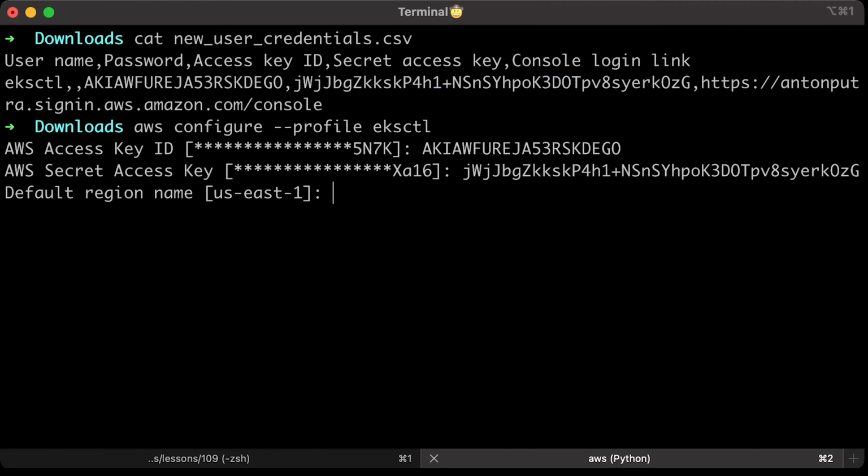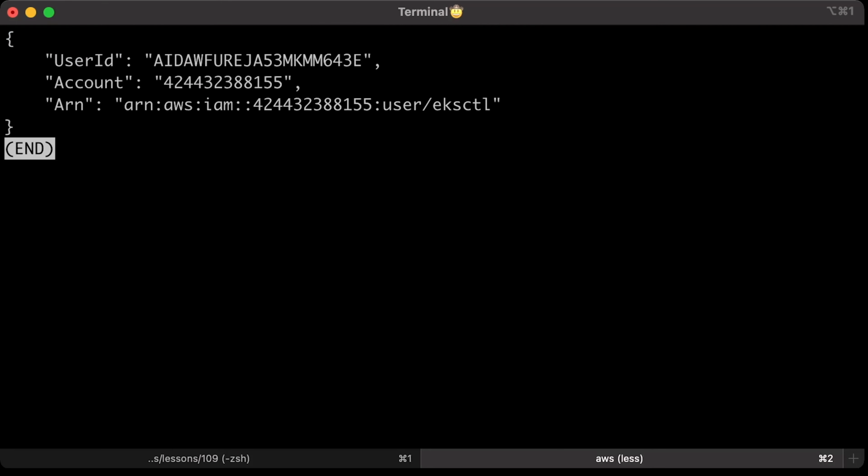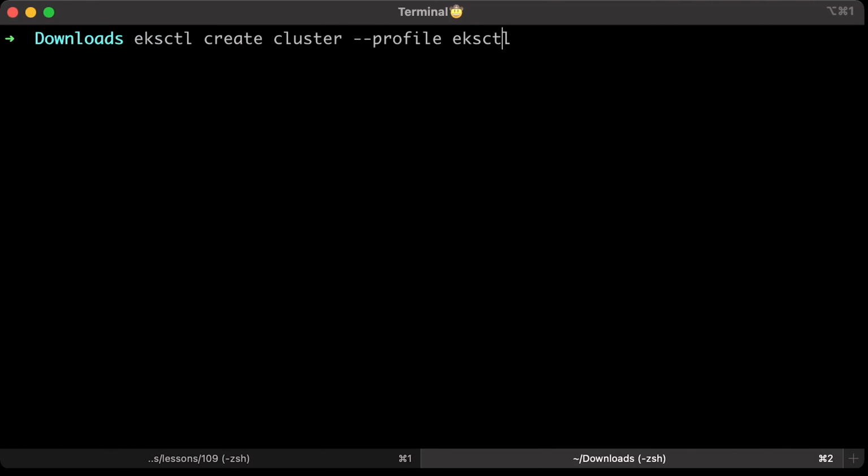Also, you can set the default AWS region to avoid adding it as a flag to the AWS CLI commands. For output, I usually use JSON, or you can keep it none. You can test yourself by running aws sts get-caller-identity to confirm that you created the profile correctly. You should see the eksctl user with your account ID. Every time you want to execute any AWS or eksctl commands, you need to add --profile eksctl.